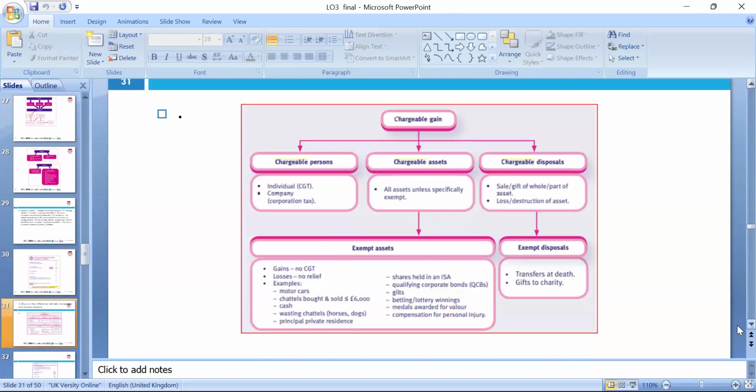So if we look at these in the light of exemptions, we can calculate the tax liability. So 3.2, please explain the difference between a chargeable and an exempt person: individuals and companies. A chargeable asset is any asset which is not exempted; it will be chargeable. The gain or losses can be, for example, motor cars the individual bought in cash, which we can look around: the chargeable asset, and chargeable disposals, sales and gifts are all part of the asset.